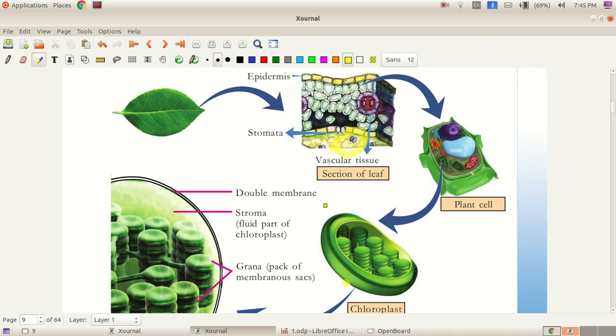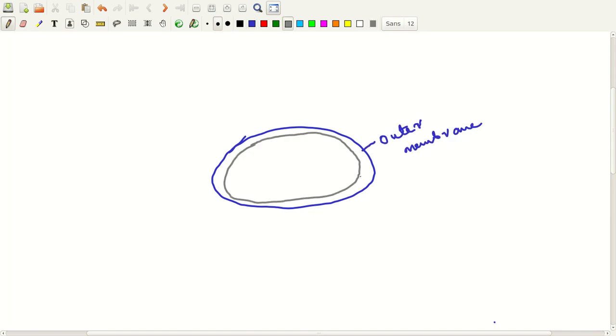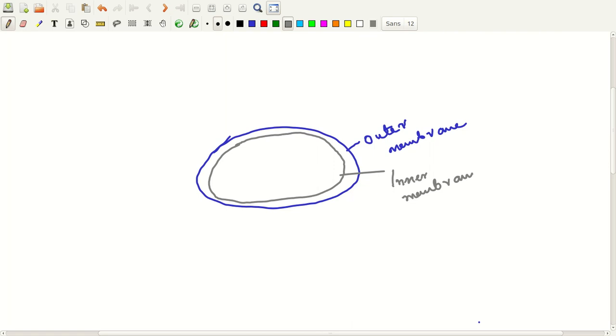Structure of chloroplast. It is oval, found within the mesophyll of the plant cells. Oval shaped structure. Double membrane: the outer membrane and the inner membrane. The inner part of the chloroplast is filled with a fluid that is called stroma.